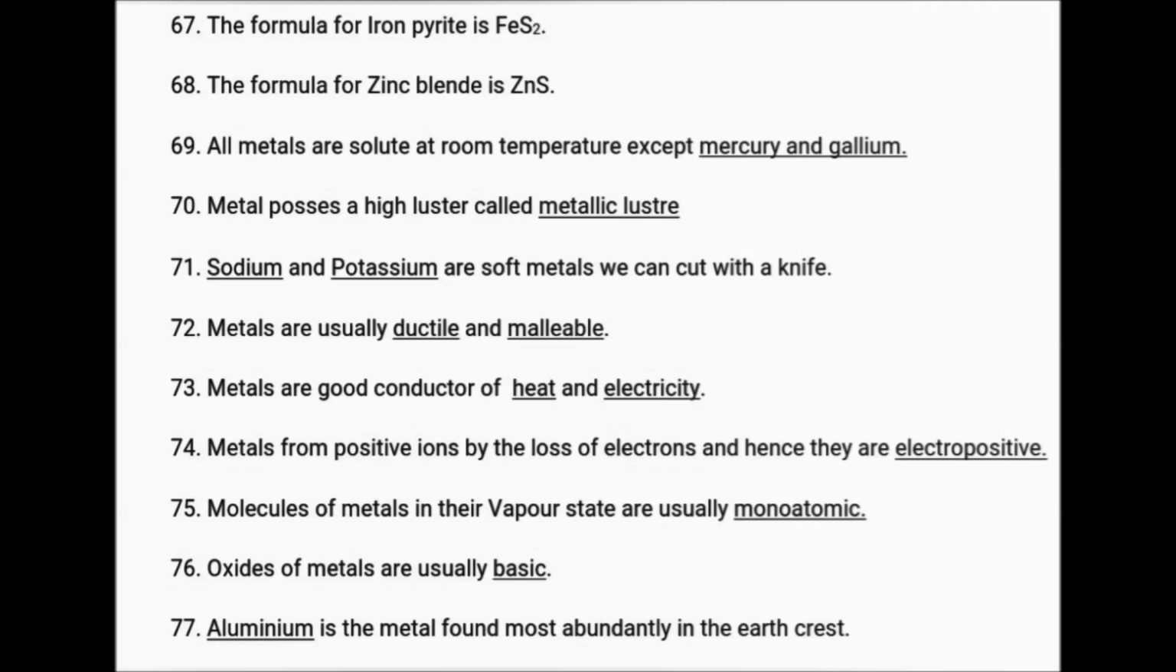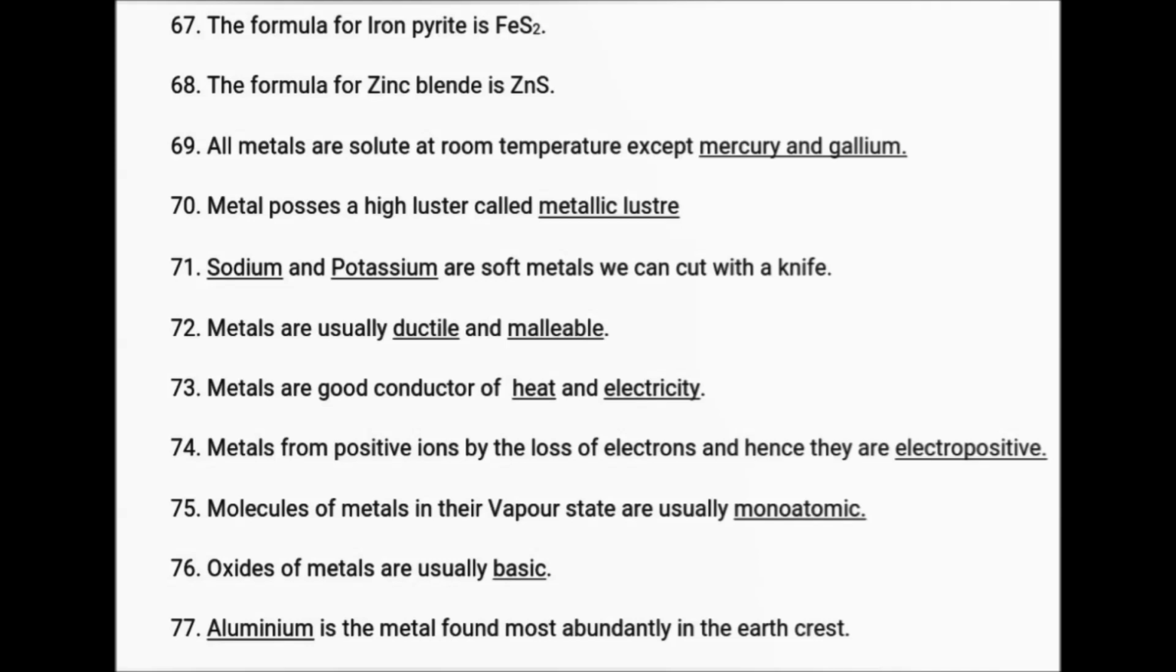All metals are solid at room temperature except mercury and gallium. We know that mercury is a liquid metal. Metal possesses a high luster called metallic luster, that is, a shining appearance. Sodium and potassium are soft metals that we can cut with a knife. Metals are usually ductile and malleable; we can convert them into sheets or draw them into wires. Metals are good conductors of heat and electricity.